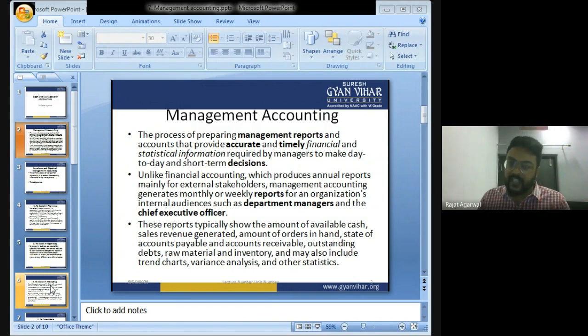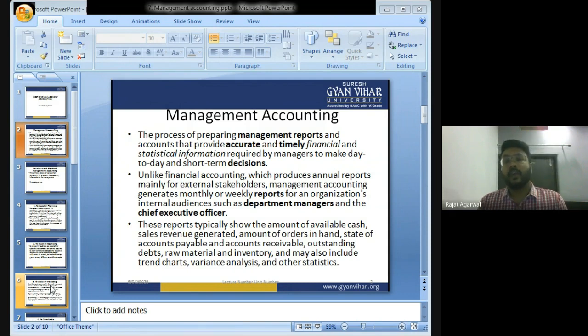Like creditors: creditors have given you some amount or raw material on credit, so they have an interest in your company, whether it is doing well or not, so that they can keep an eye on whether their money is safe or not. Debenture holders have given you a loan, so they will also be interested in knowing the progress of the company, so that they can know whether they will get their money back and their interest on time.